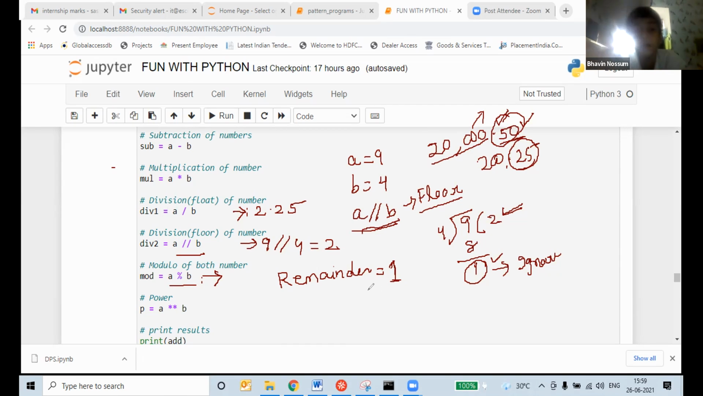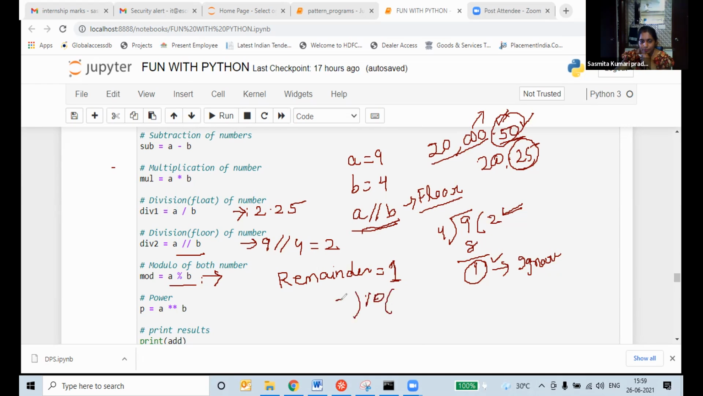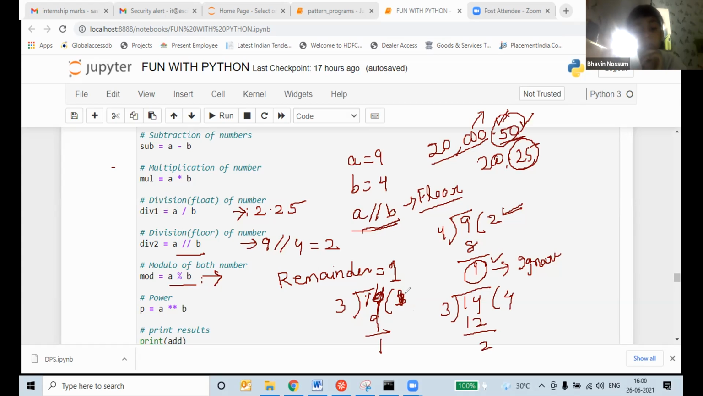Yes. If I give 10 divided by 3, 3 times 3 is 9. So what is the remainder? It is coming 1. If I give you 14 divided by 3, how much will it come? 4 times 3 is 12, so the remainder is 2.